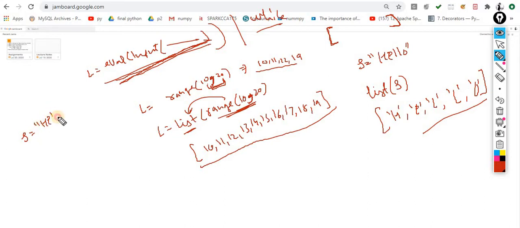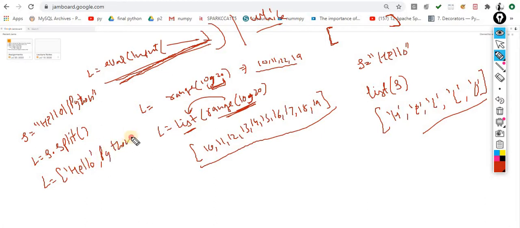Let's suppose this one is hello, and the Python. With the help of the split method that we already saw in the last video, s dot split, split via space, automatically it will split this data whenever the space occurs over there, and it will return us the list. So the output will be something like this, hello and the Python. That's it. So this is another way.